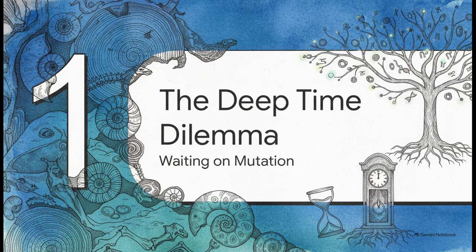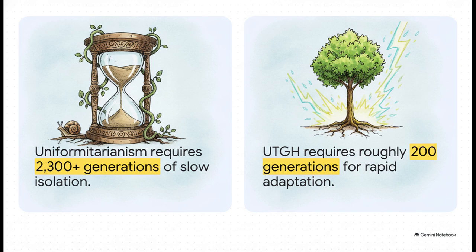Let's start with Section 1, the deep time dilemma, waiting on random mutation. The author points out a really stark mathematical contrast regarding our origins. The standard model says modern human diversity requires at least 50,000 to 100,000 years of geographic separation because it relies on very slow genetic mutations. That is well over 2,300 generations.